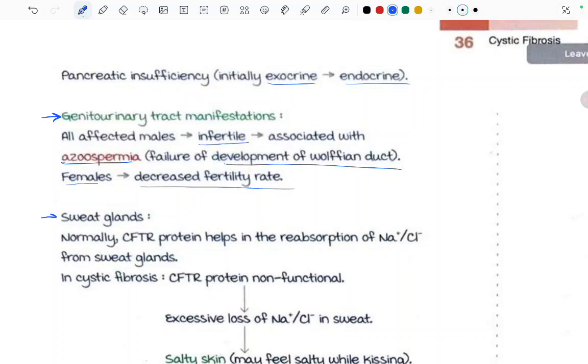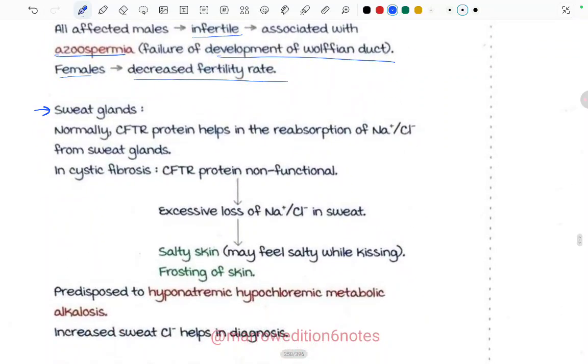What will happen to the sweat glands? Normally, CFTR protein helps in the reabsorption of sodium and chloride from the sweat glands. In cystic fibrosis, CFTR protein is non-functional, so there will be excessive loss of sodium and chloride in the sweat. So there will be salty skin and frosting of the skin. What was happening in the whole body was that chloride was not released into the lumen, making the secretions thick.